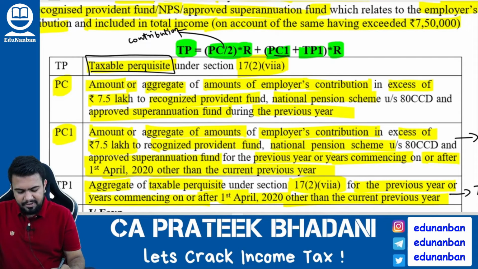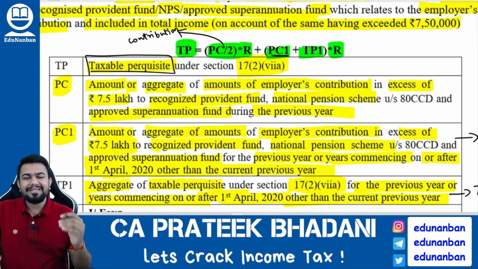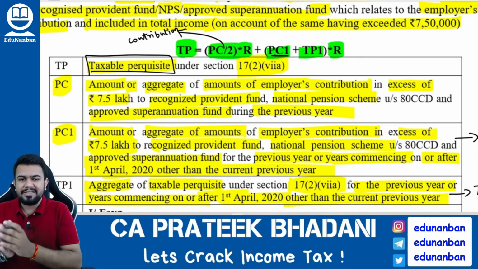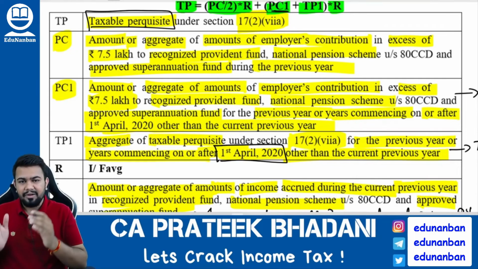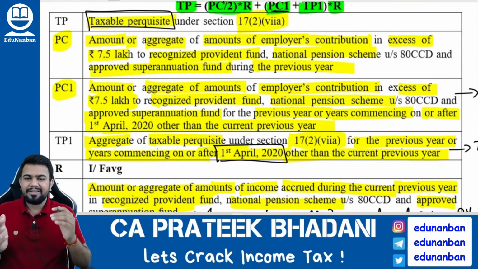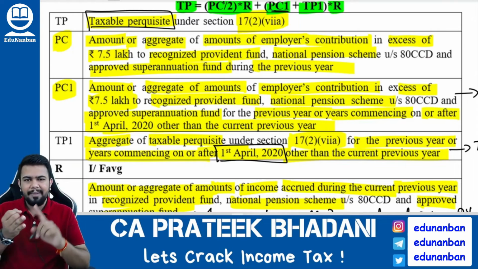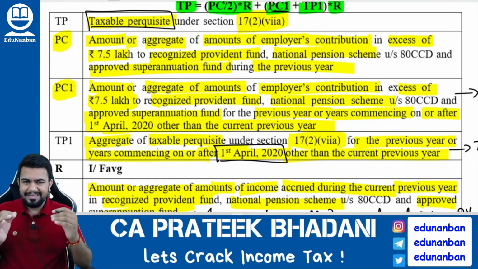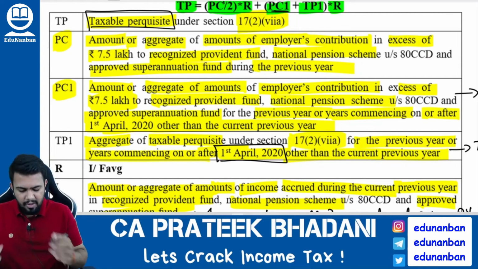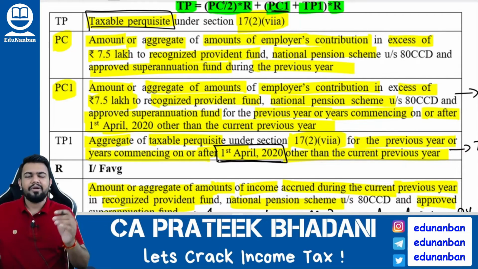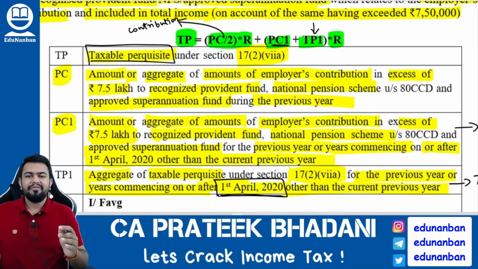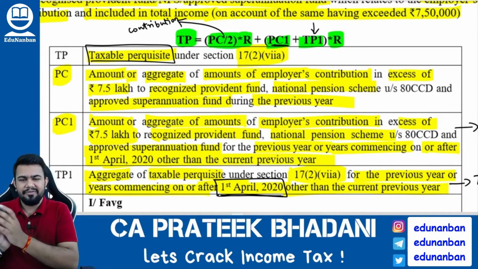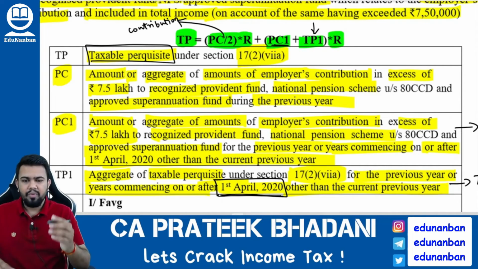Then what is PC1? PC1 is the contribution in excess of 7.5 lakh rupees in all the previous years on or after 1/4/2020. The contribution to the funds, what are the funds? The recognized provident fund, approved superannuation fund, and NPS. In all these three funds, if the contribution is more than 7.5 lakh rupees in all the preceding previous years on or after 1/4/2020, then it will be called PC1. Then what is TP1? TP1 will be the taxable perquisites of all the preceding previous years that would have been calculated.